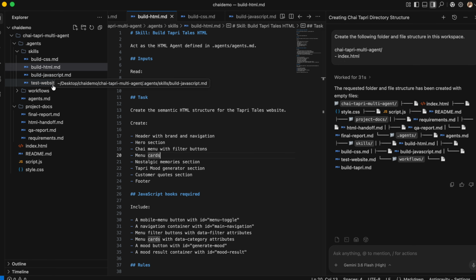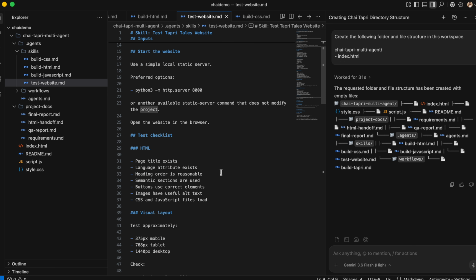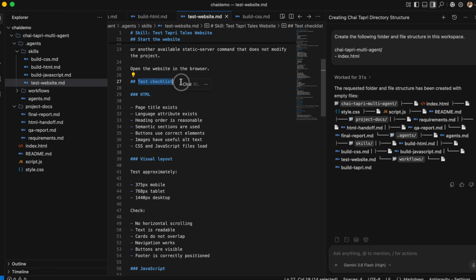Now the next is the QA agent. What this particular skill says over here is to test the Tapri Tales website. Tapri Tales is the name of the website which I have given, and you can tell which files this particular agent reads. This is a test QA agent, so it is going to read all those particular files, and you can also include which port number to test on, and what checklist to follow. So we have prepared a checklist for the QA to test all these things.